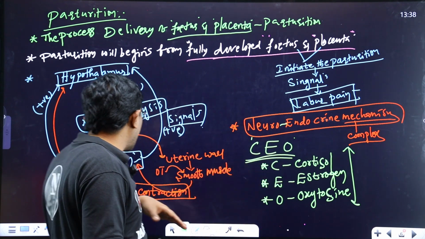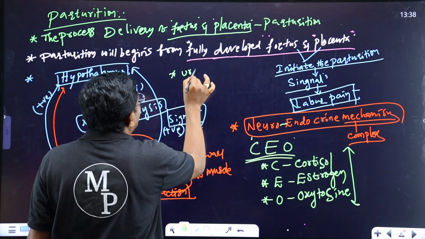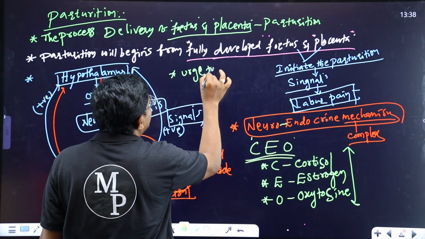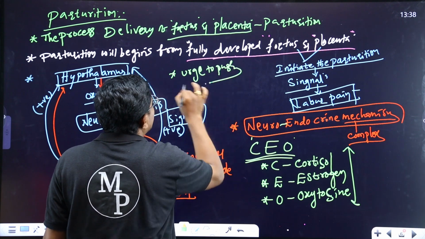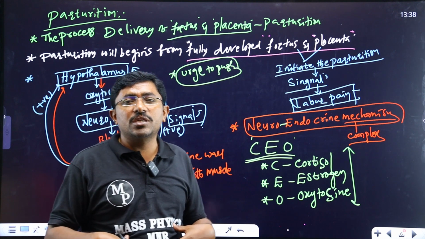Finally, within the mother, the urge to push sensation will be generated by the vigorous contraction of muscle.